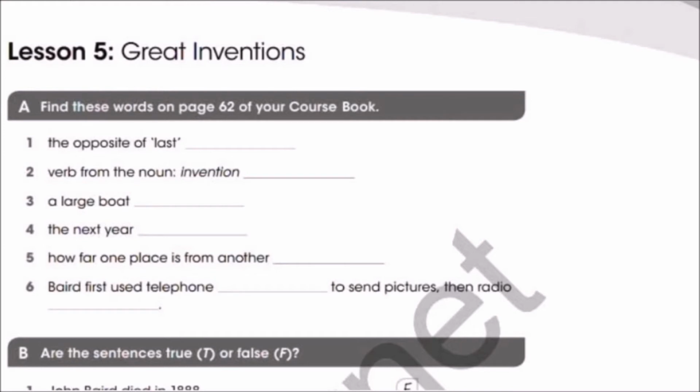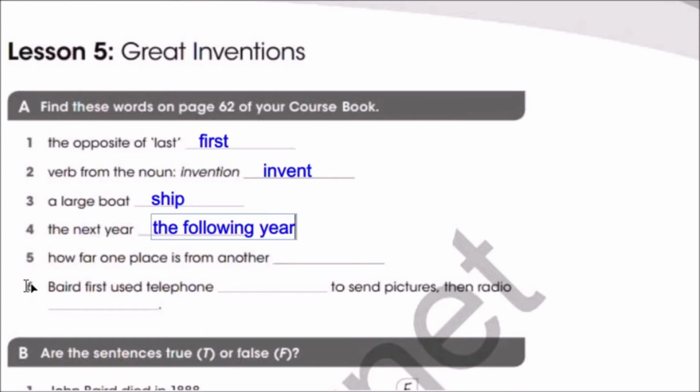Now, let's check. Number 1, the opposite of last. Very good. First. Number 2, verb from the noun invention. Because invention is a noun, so what's the verb? Good job. Invent. Number 3, a large boat. Good job. Ship. Number 4, the next year. Very good. The following year.